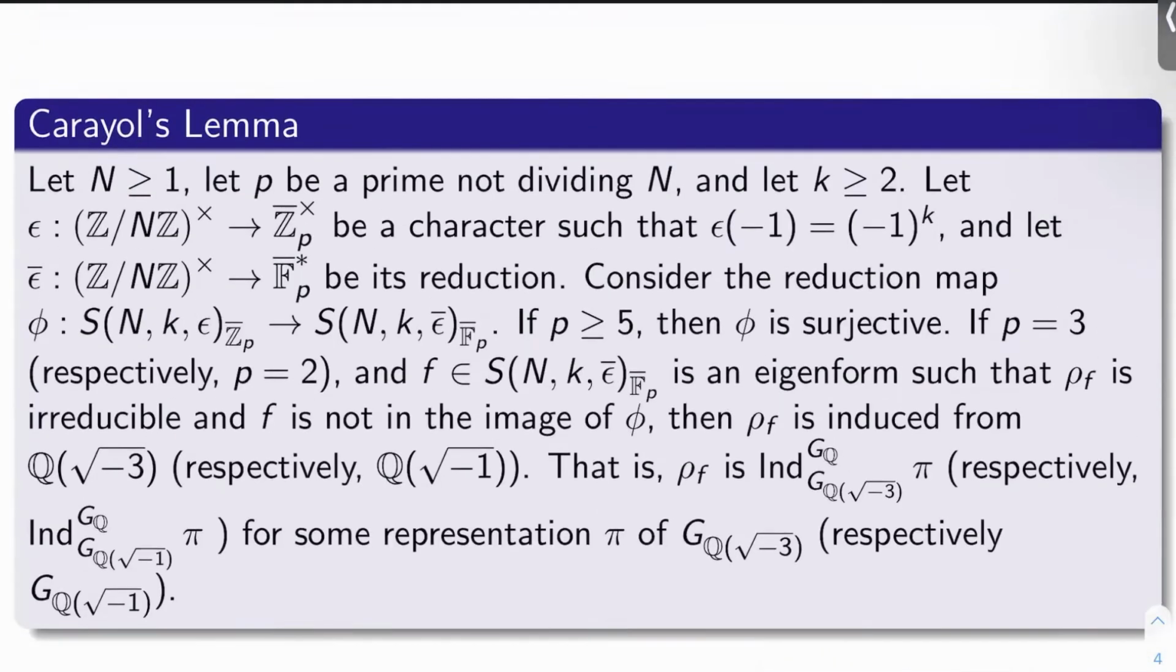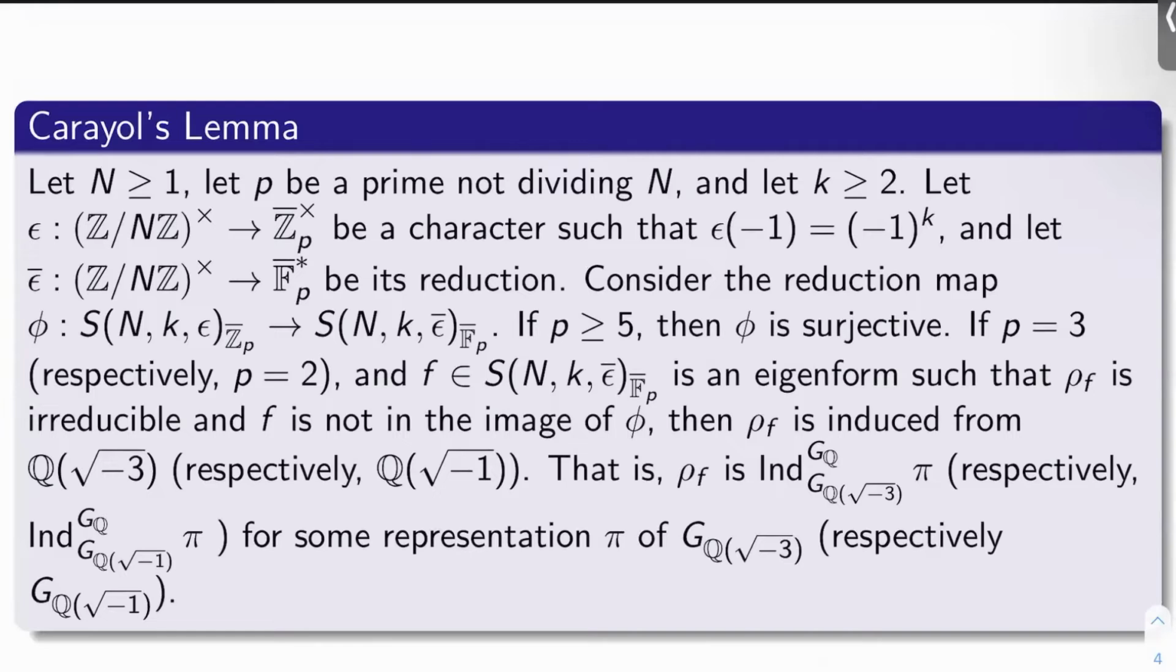One thing I want to say about this before we even get to use it, which will take place in later videos, is you might remember seeing Q adjoin root -3 before in my chapter 2 overview of Wiles and Taylor's proof of semi-stable modularity. Well, Carayol's lemma is sort of one of the originating reasons why this Galois group shows up there.